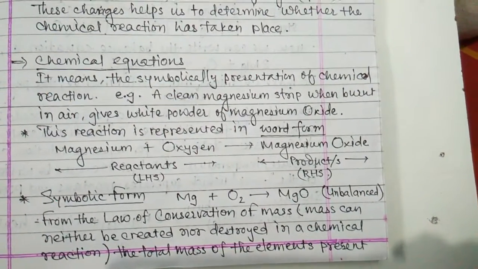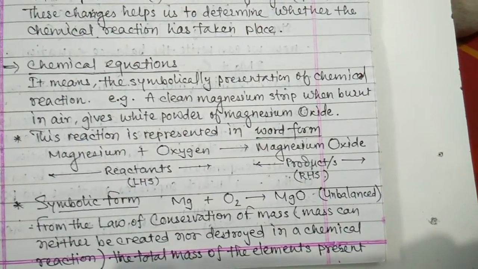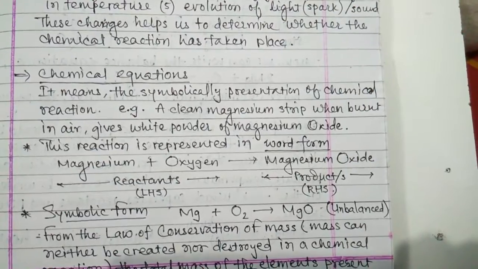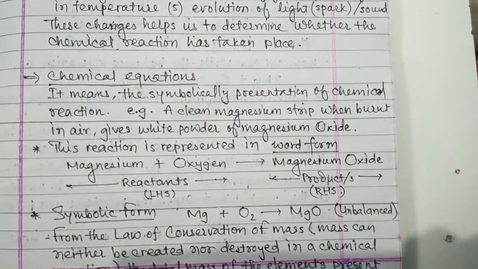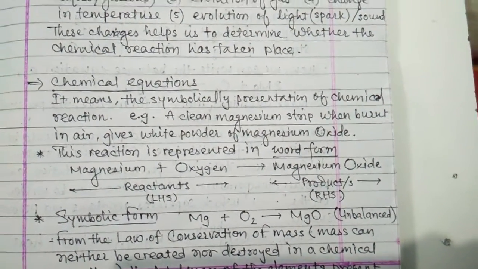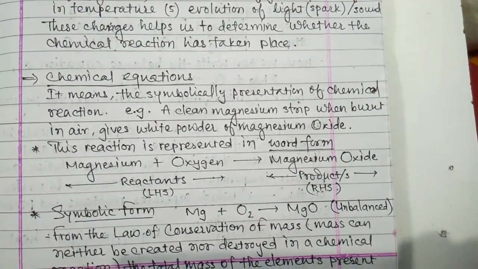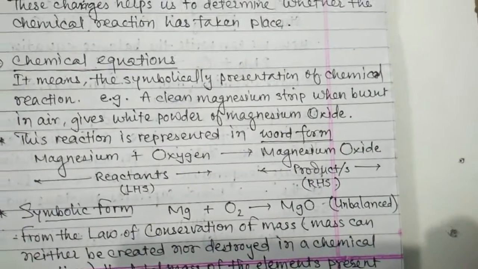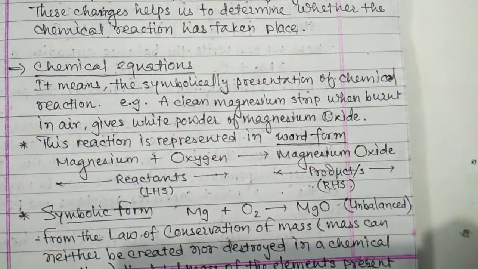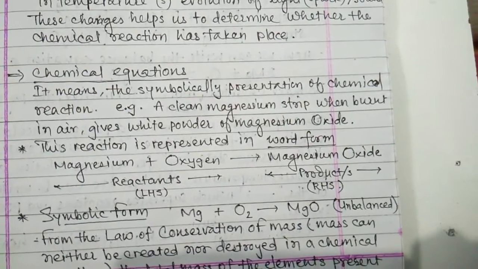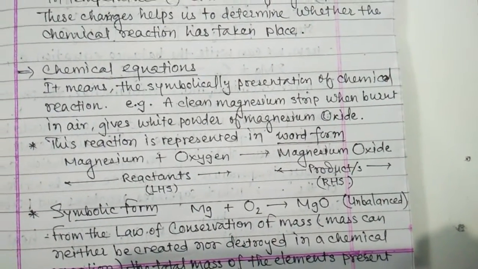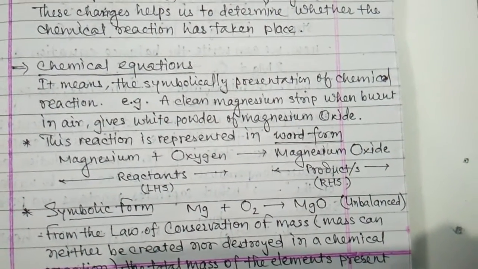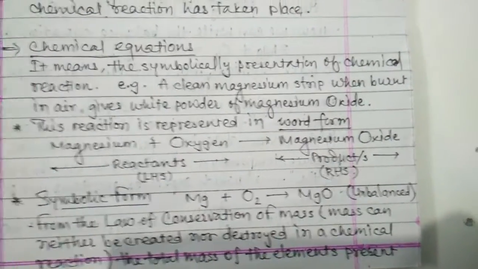Just like in activity first, we already learned that a clean magnesium strip when burnt in air gives white powder of magnesium oxide. So this reaction is presented in simple word form: magnesium plus oxygen gives magnesium oxide. On the left hand side there are reactants, and after the chemical reaction, the products will be written on the right hand side.